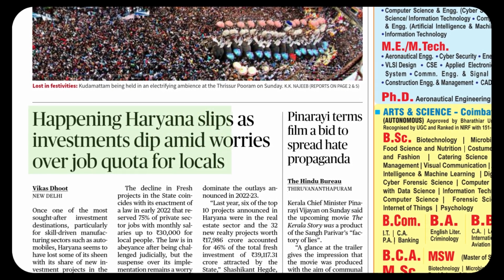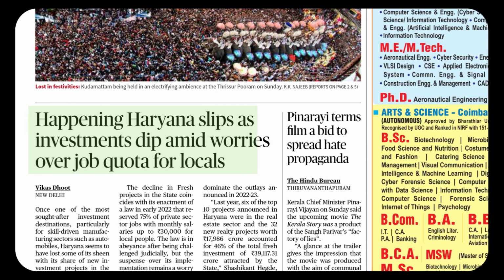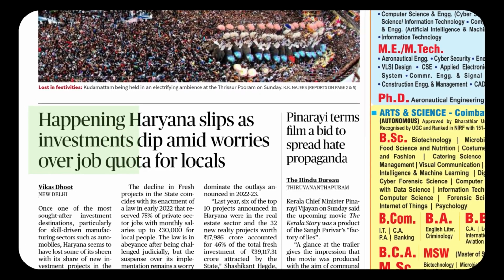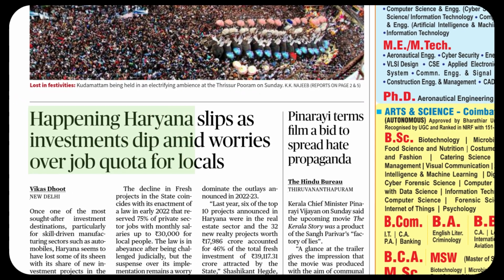See, this is just news. I have read it for you. So happening Haryana slips. You can see superficially, it's very difficult to understand. The happenings present now in Haryana slips as investments dip. Dip is a very interesting word which is talking about a decline, a drop, a decrease.